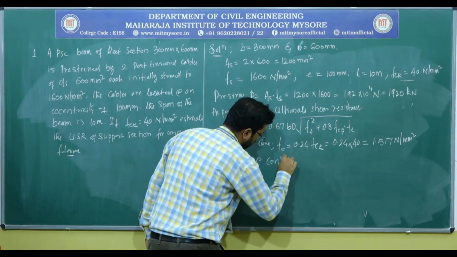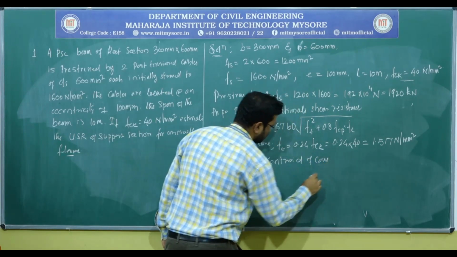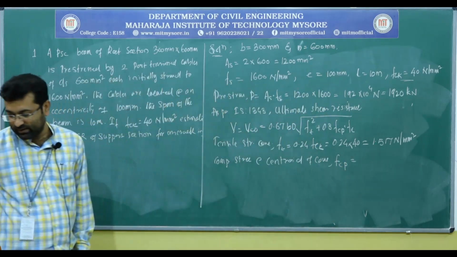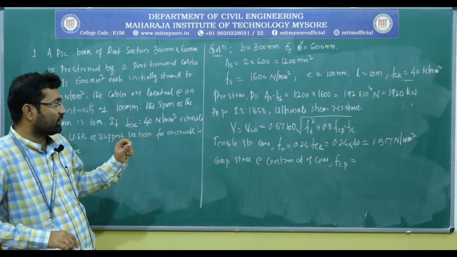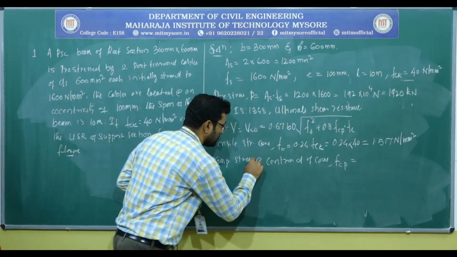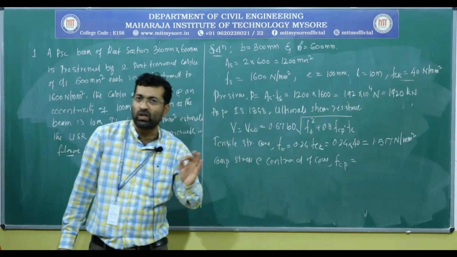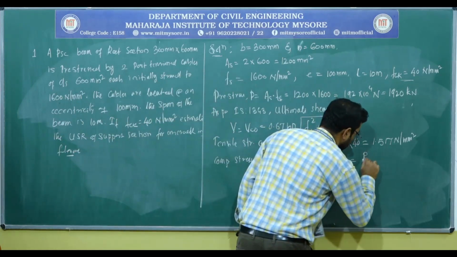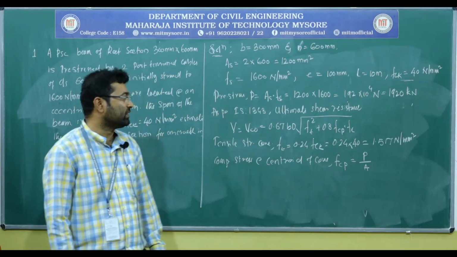Here we have to be very careful, because as I said earlier, whenever we calculate compressive stress in the concrete at the centroid, fcp, we have to consider only the prestressing force, nothing else. So it is just P by A, the prestressing force divided by the area of the concrete.